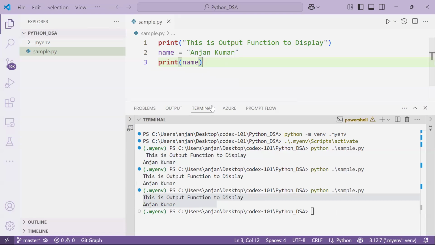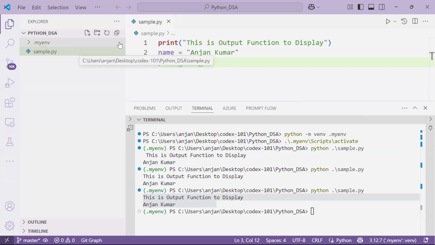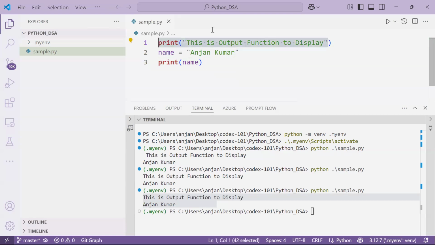Displaying output. See, here Python is a programming language, so there we use various functions, and print is one function. The functionality of this function is that it helps you display whatever you have inside of it. Because of this print statement, we got this output, whatever you wrote inside the double quotes, and it was displayed over here.